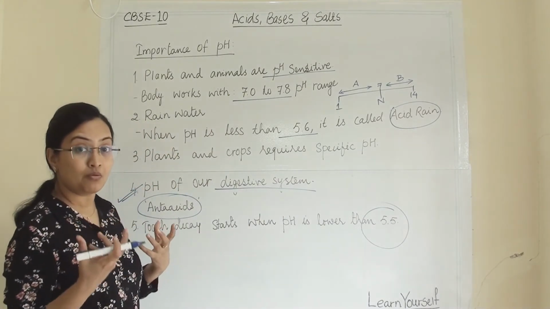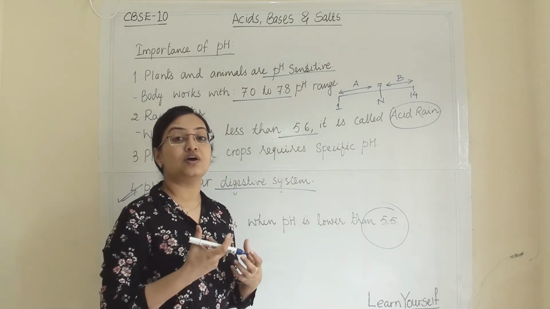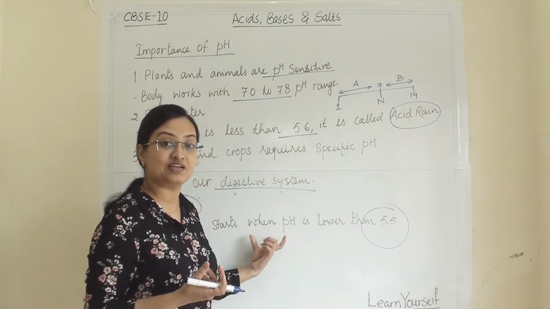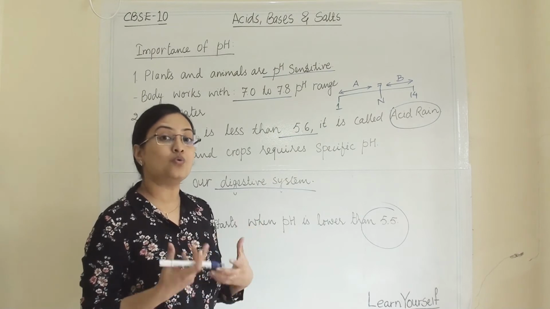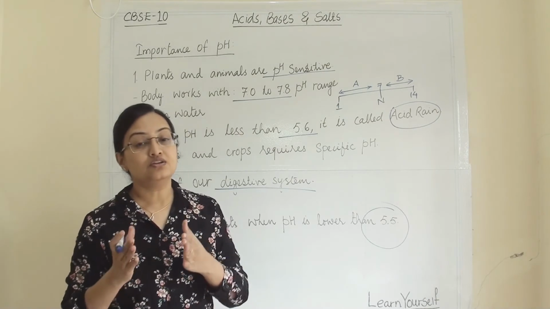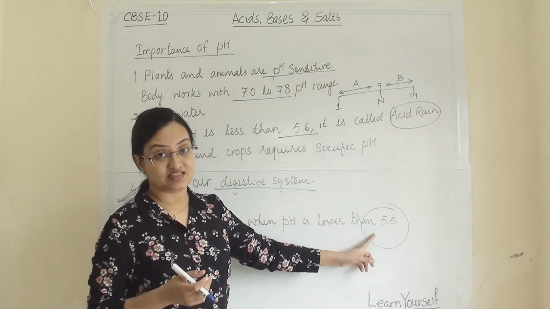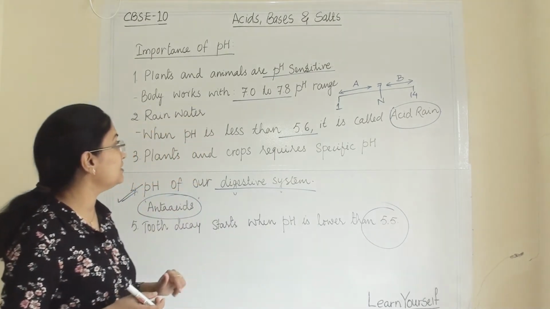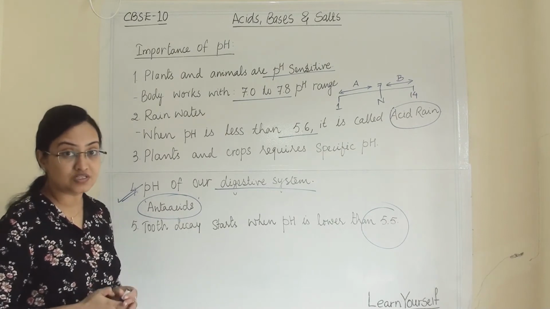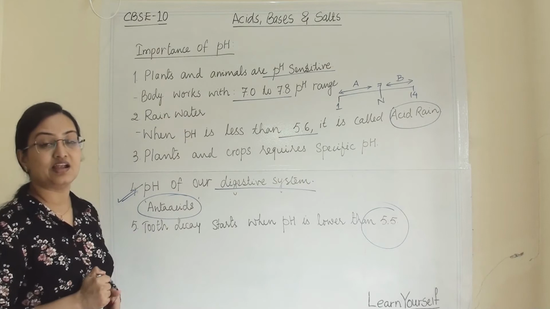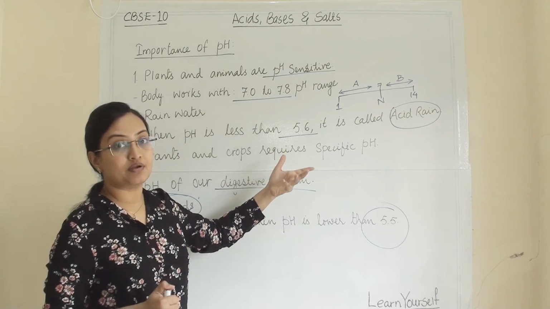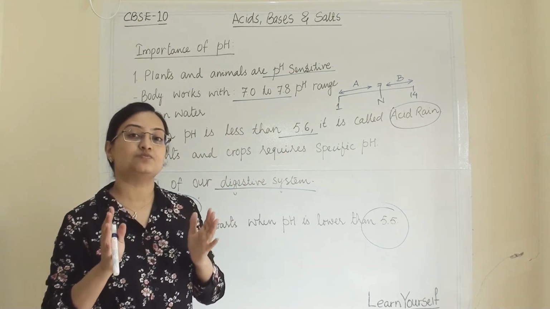Our mouth also has a certain specific pH range. If it is more acidic, it will be harmful for our teeth. So how are we maintaining that? We are using basic toothpaste and nullifying the effect of those acidic substances. So these are some of the important points showing how pH is important in the lives of humans, animals and plants. And there are some natural remedies and some man-made remedies to maintain them at a specific pH.